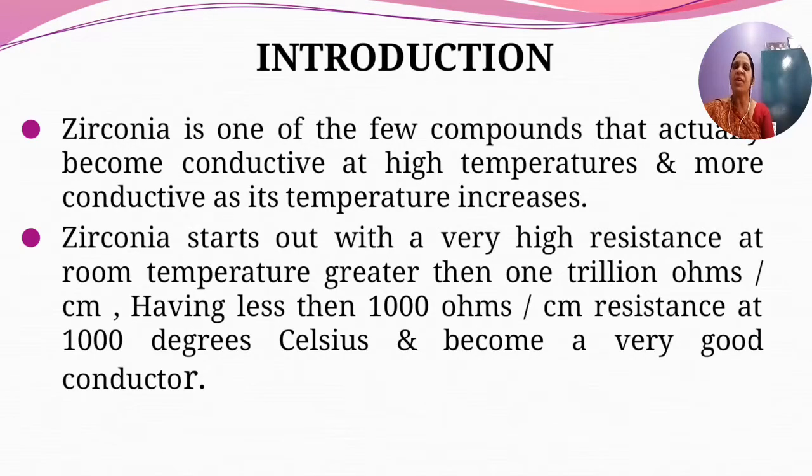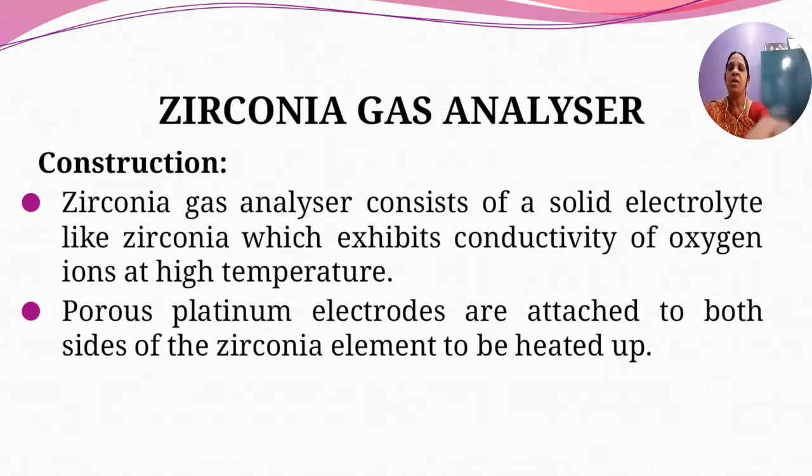Zirconia starts out with a very high resistance at room temperature, greater than 1 trillion ohms per centimeter, having less than 1000 ohms per centimeter resistance at 1000 degrees Celsius. And it becomes a very good conductor. So what is a zirconia gas analyzer?